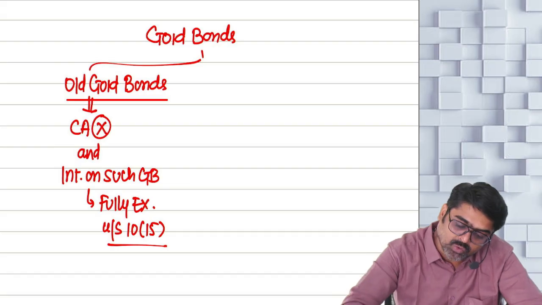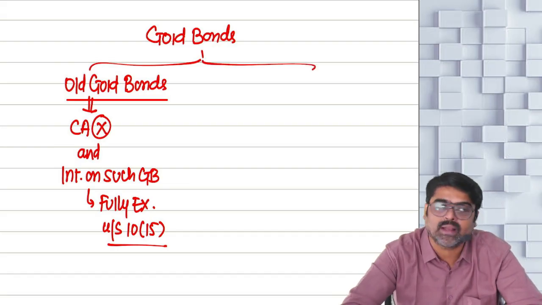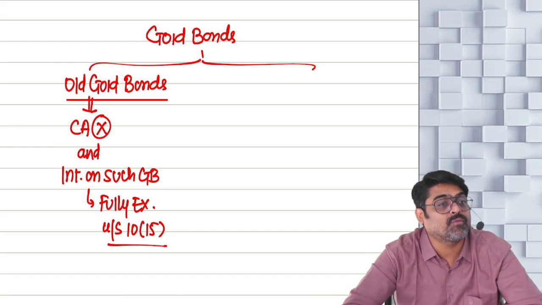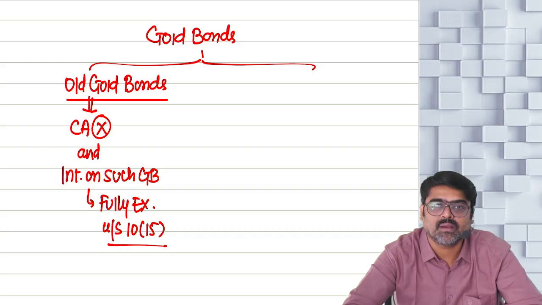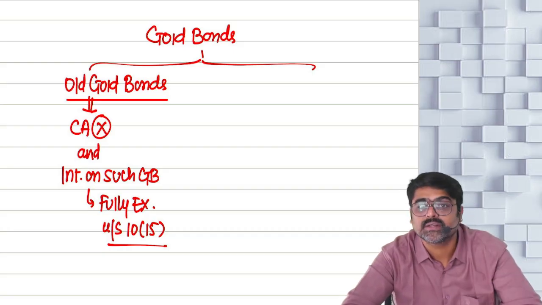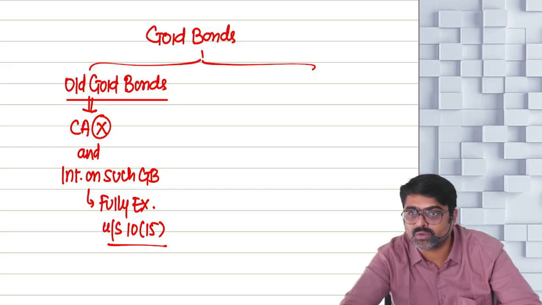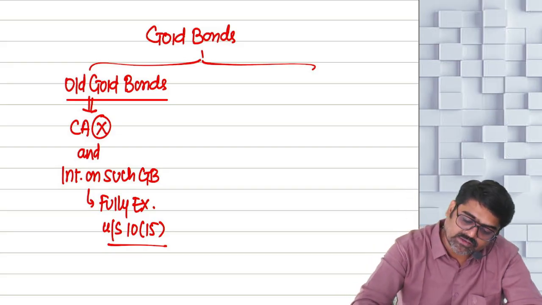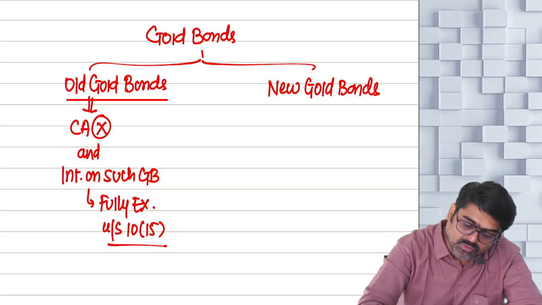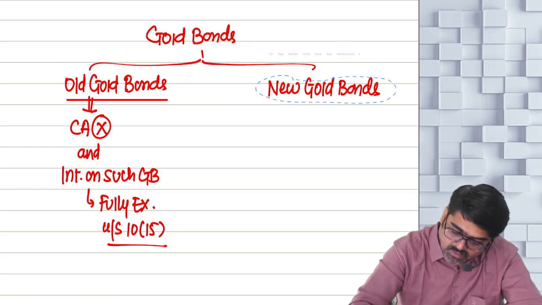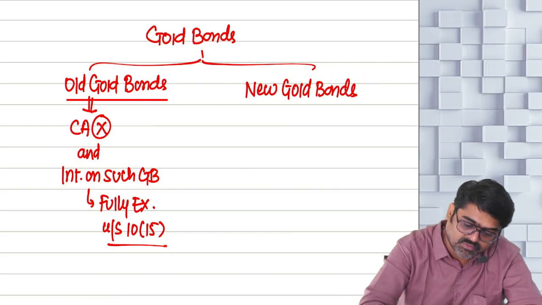So in the year 2015, the government came up with a scheme. The name of that scheme was Sovereign Gold Bond Scheme 2015. Under that scheme, new bonds are issued, known as new gold bonds. These are the gold bonds which are issued right now as per the new scheme of the government.